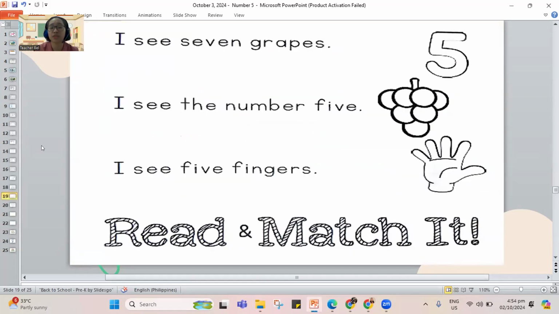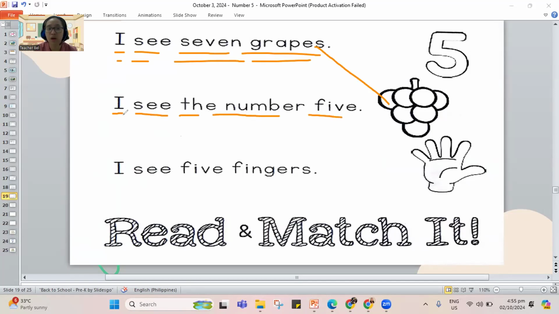Our next work is to read the sentence and match it to the right picture. So let's read it first and let's make a line for the rest of our sentences. I see 7 grapes. Let's make a line. Where does this one go? Going to the grapes.